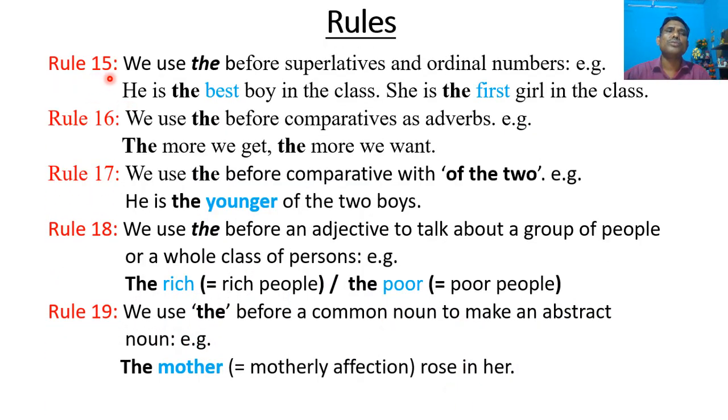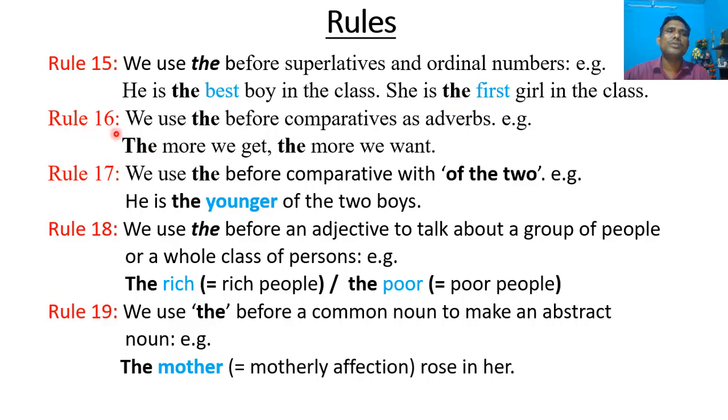Rule number 15. We use "the" before superlatives and ordinal numbers. For example, he is the best boy in the class. She is the first girl in the class. Best is the superlative degree, so the article "the" has been used before it. First is the ordinal number, so the article "the" has been used before it.